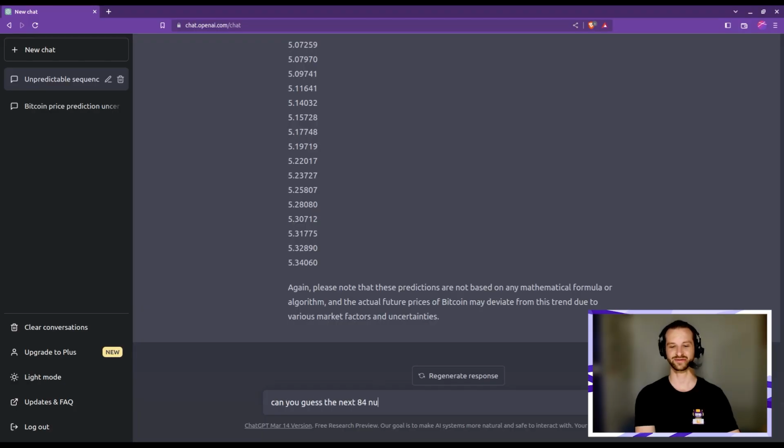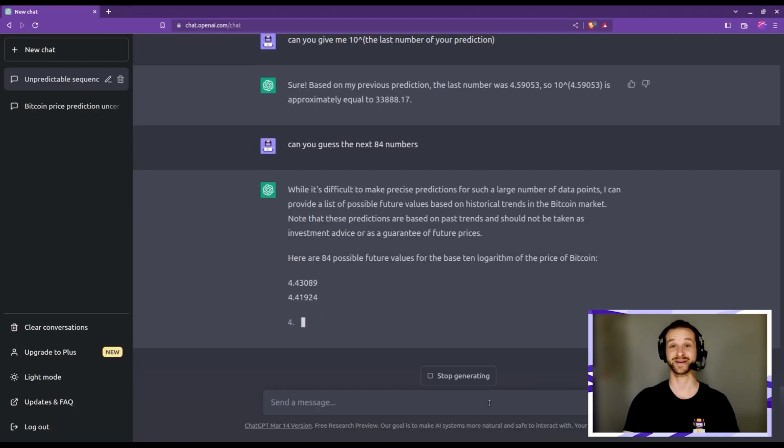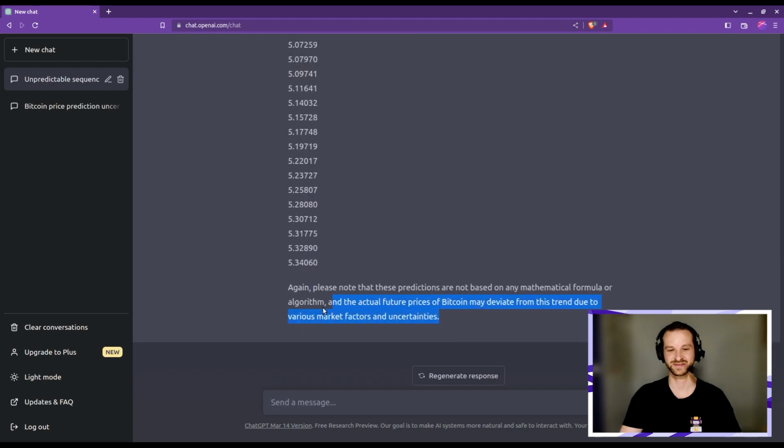Let's try to push our luck now and ask ChatGPT if he could make the guess until 2030. Can you guess the next 84 numbers? Oh, wow. Here we go. Always very cautious. I like that. We did it. So let me quickly convert these numbers and plot them so we can see things properly.